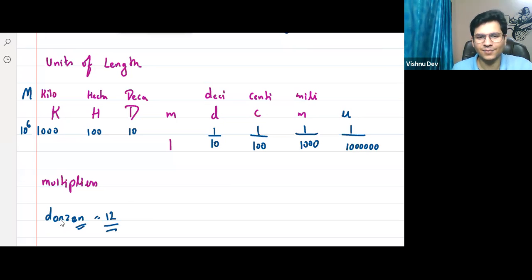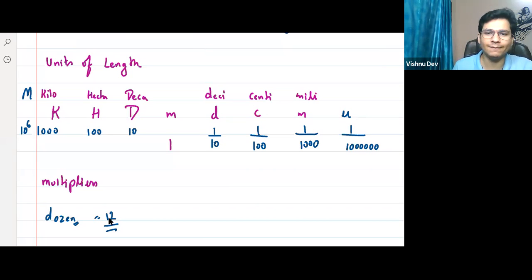Anna, right? They say एक दर्जन अंडे दे दो, 2 दर्जन अंडे दे दो, right? So this is also a multiplier, na? It is dozen. Yes, dozen. Sorry, I'm horrible at spelling. So this dozen means 12, right? Yes or no? Yes. So it is also a multiplier. Multiplier is basically the number.